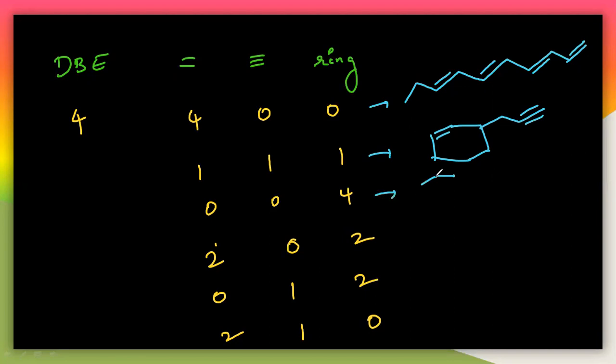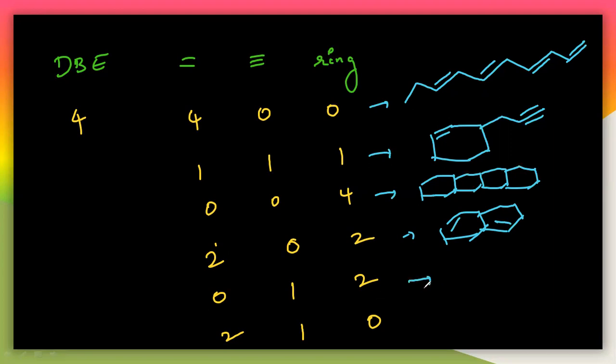So there are 4 rings here. 4 rings means you can draw like this. And next, two pi bonds here. So 2 rings are there. That means again 2 rings that will be like this, and the 2 double bonds will be like this. You can take anywhere here, but there must be 2 double bonds. So here again, it is the triple bond and 2 rings are there.